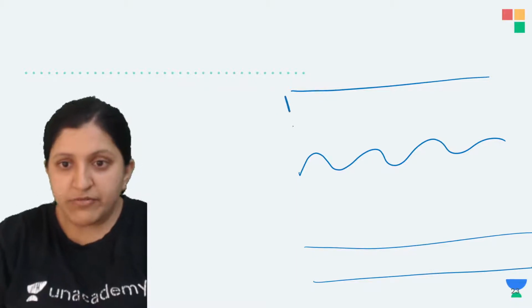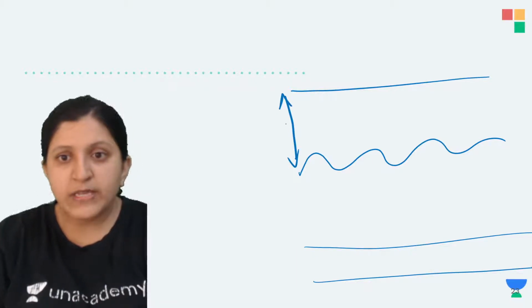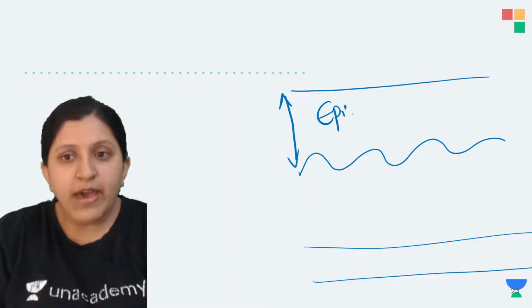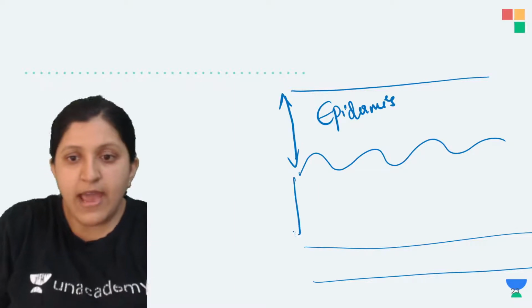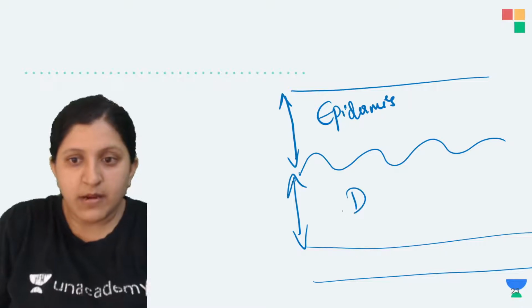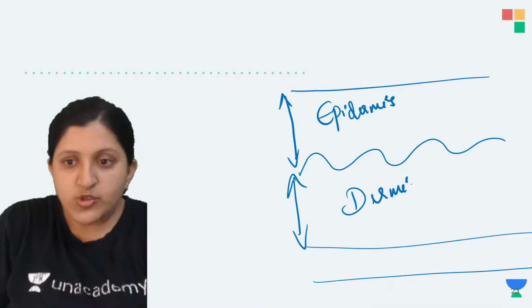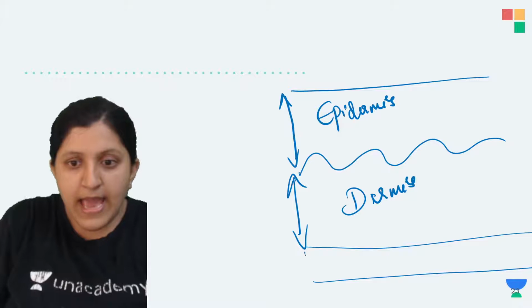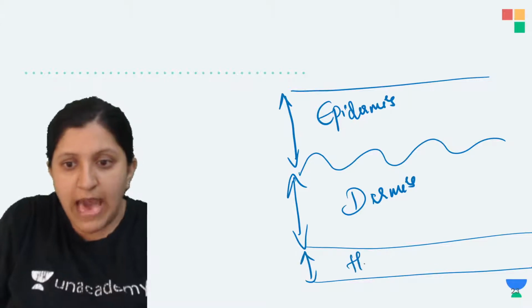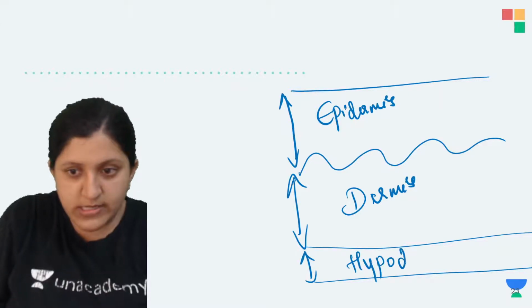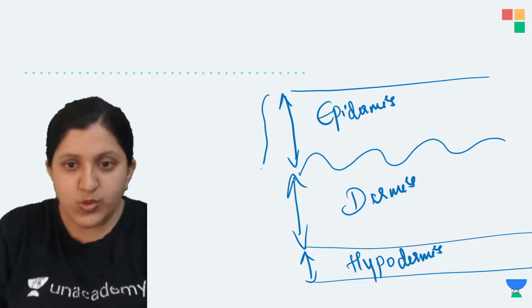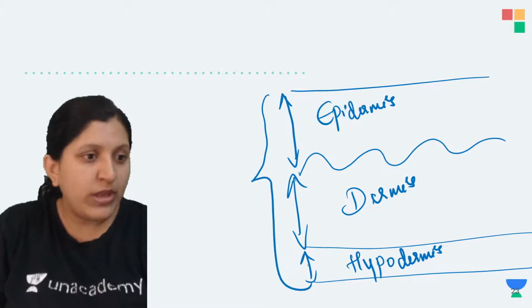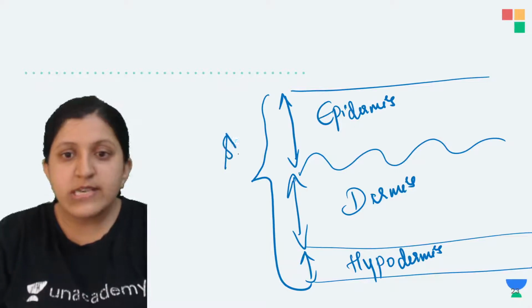Now this part is the epidermal part, so this is the epidermis, and here this is the dermis part. So this is in the skin. And this one is the hypodermis. So when we mention the whole of this together, this is the skin now.